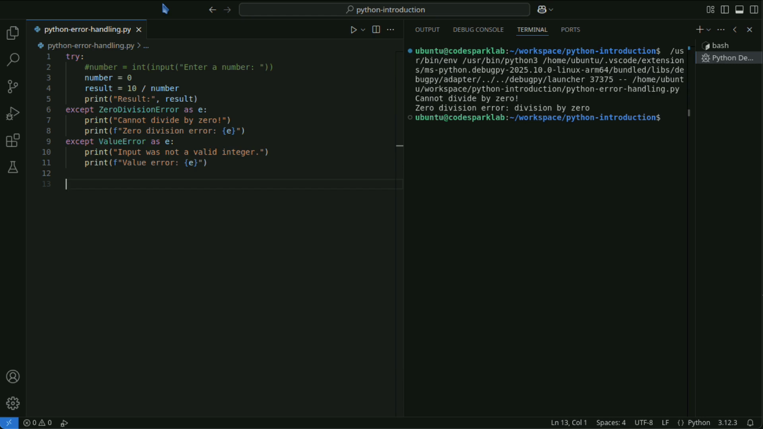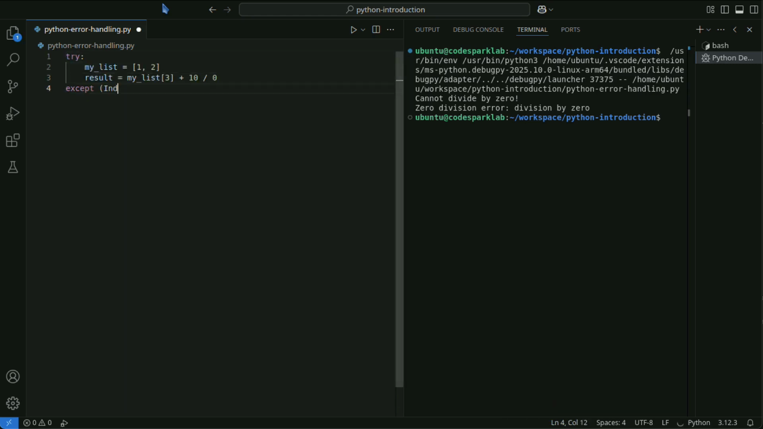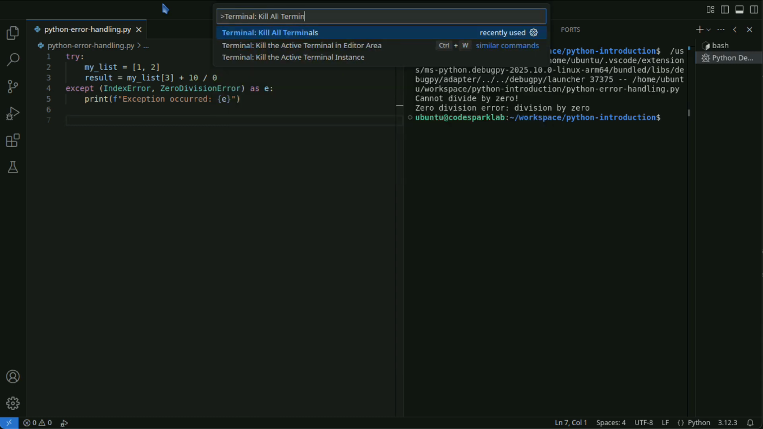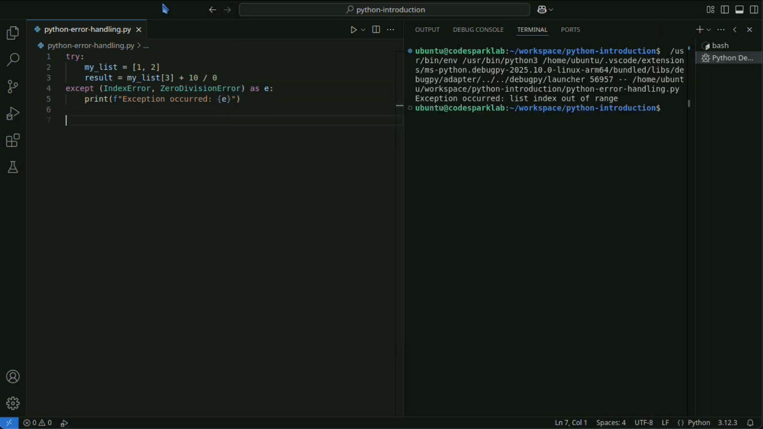Specify a tuple when multiple exception classes can share the same handling logic. This code is an example of catching both IndexError and ZeroDivisionError together and handling the exceptions in the same way.